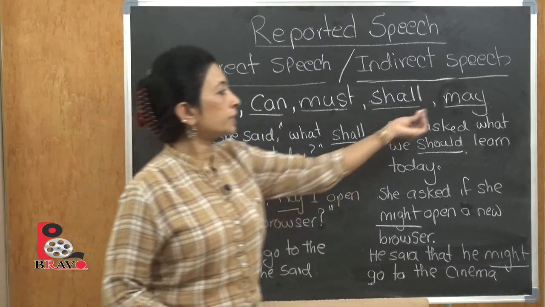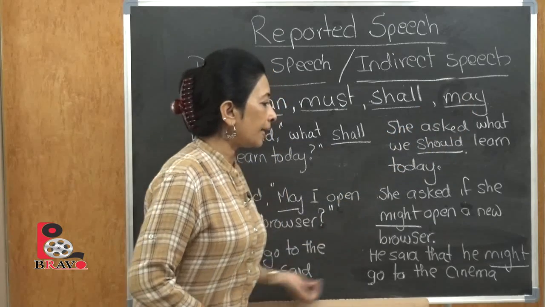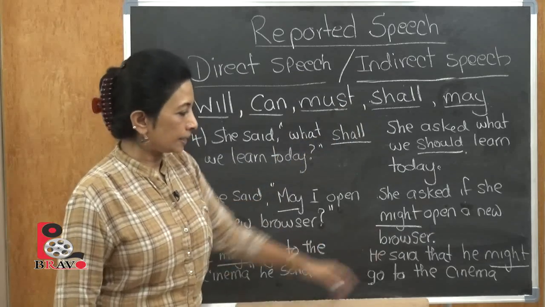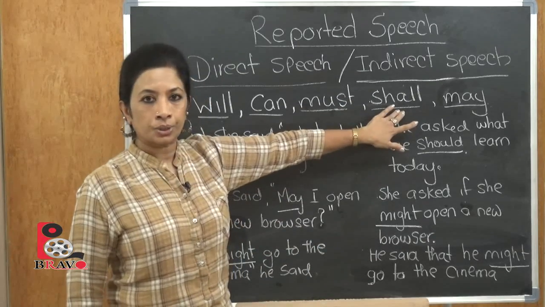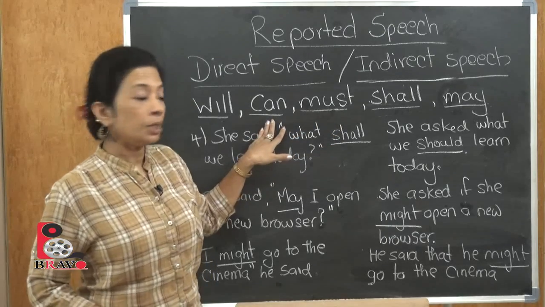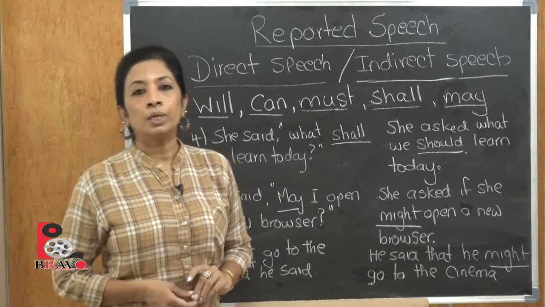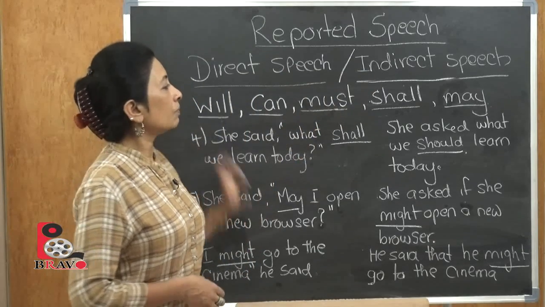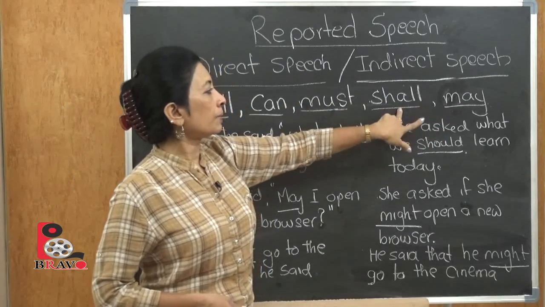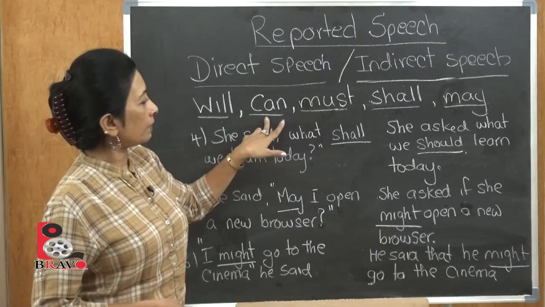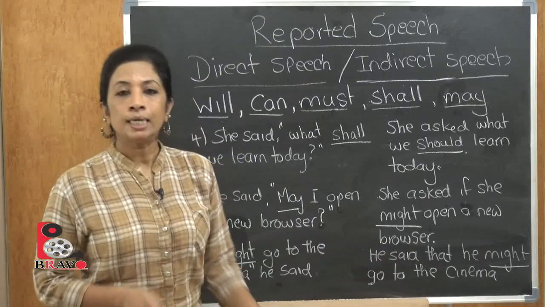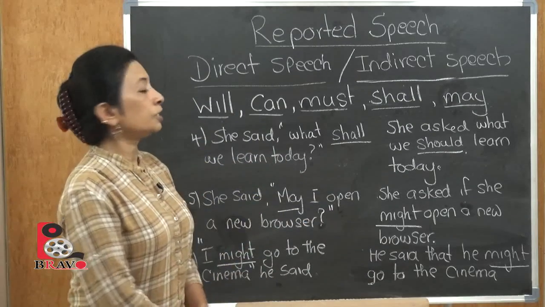So we will see the may, which becomes might, and that doesn't change. The same thing, I can put the same words here, the sentence won't change. Shall will become should, and must will stay the same, can will become could, and will become would. So the future tense won't change, only the speech will change. So may will become might, shall will become should, must will remain the same, can will become could, and will become would. You would see the tense won't change, it's just the speech style that will change from direct speech to indirect speech.